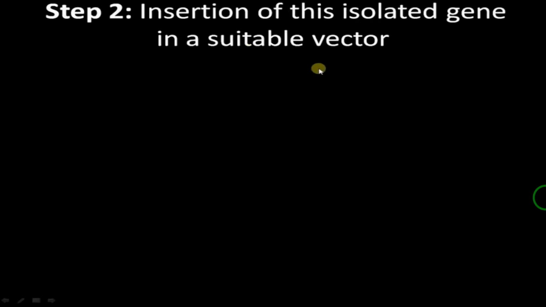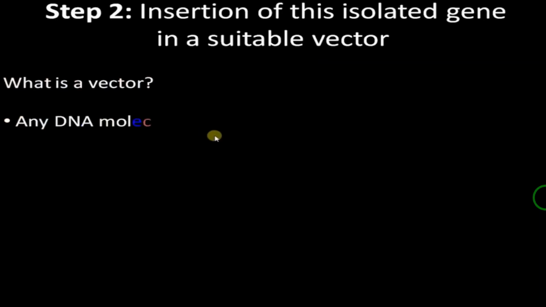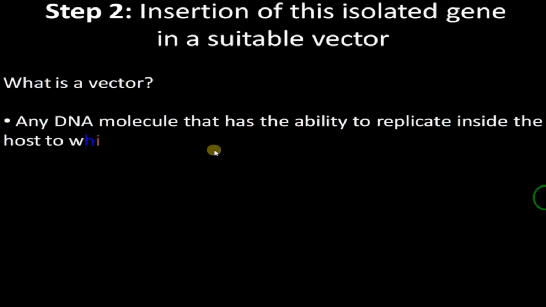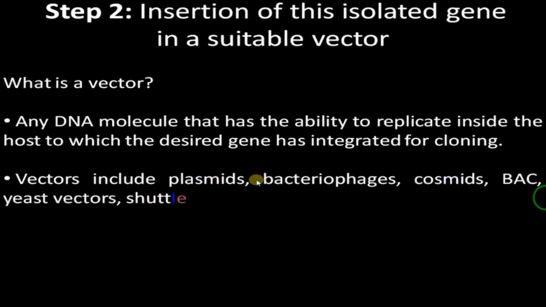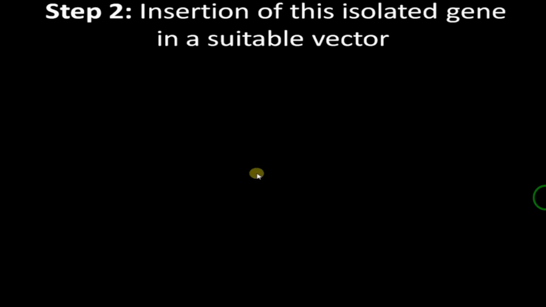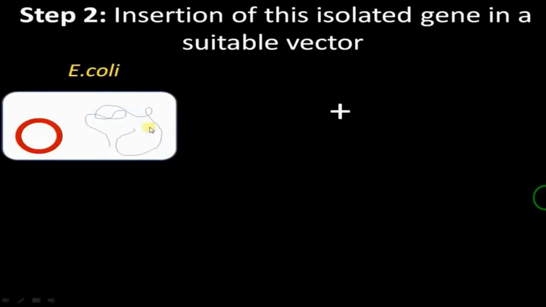Step 2, insertion of this isolated gene in a suitable vector. Insertion, that is the second step. So what is a vector? Any DNA molecule that has the ability to replicate inside the host, to which the desired gene is integrated for cloning. Vectors include plasmids, bacteriophages, cosmids, bacterial and yeast artificial chromosomes, shuttle vectors, etc. Now we have taken the plasmid as a vector.